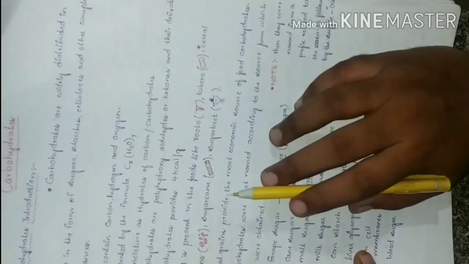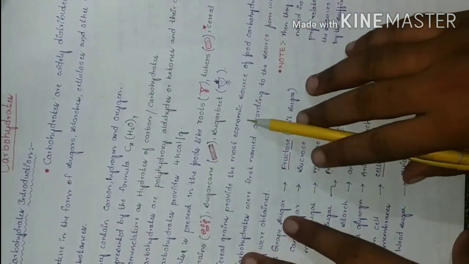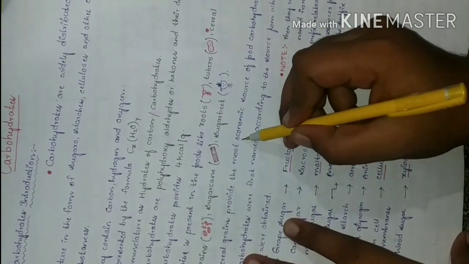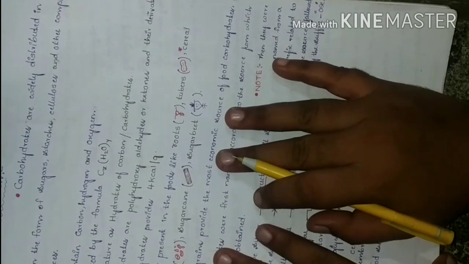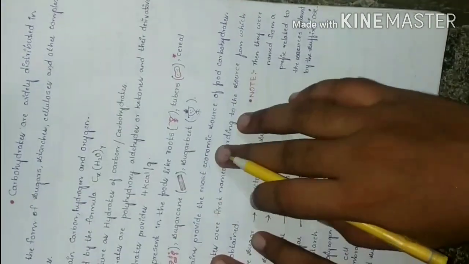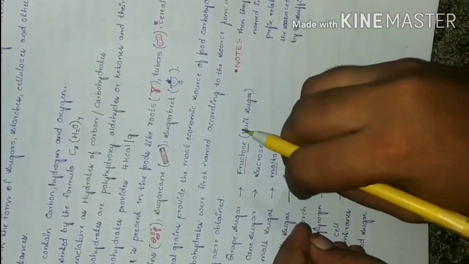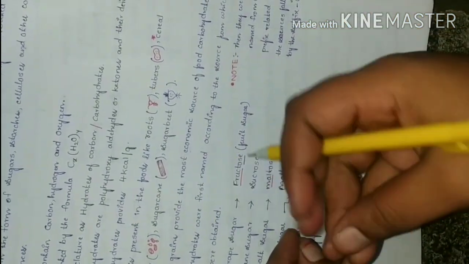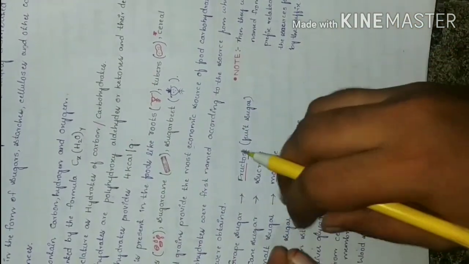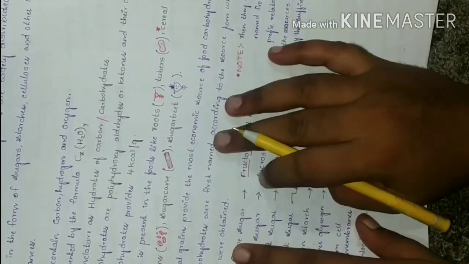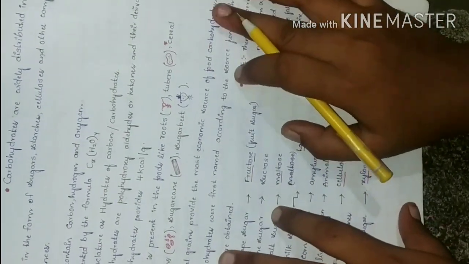Cereal grains provide the most economic source of food carbohydrates. Why? Because cereals are easy to grow, easy to harvest, and they take less time. They also have less moisture, so during storage the moisture content is low. Due to the low moisture, there is less attack by microorganisms. So it is called the most economic source of carbohydrates.